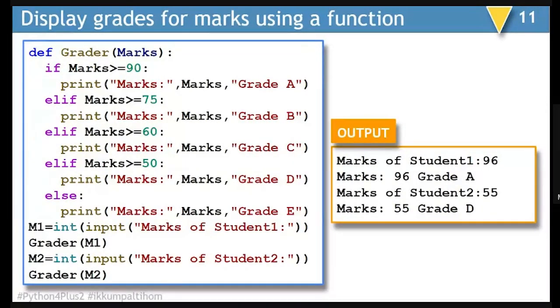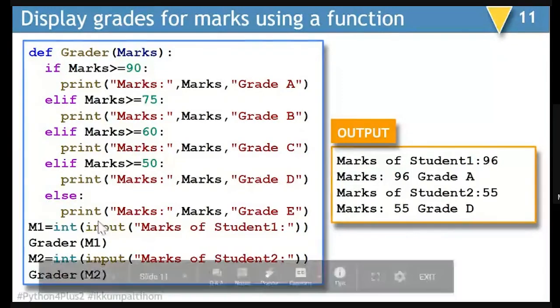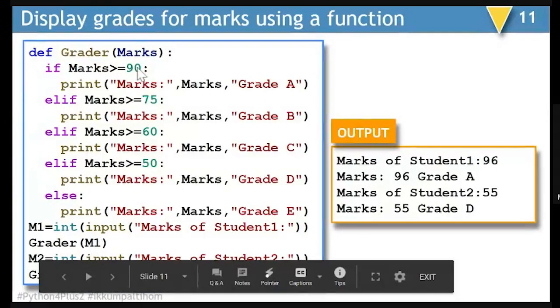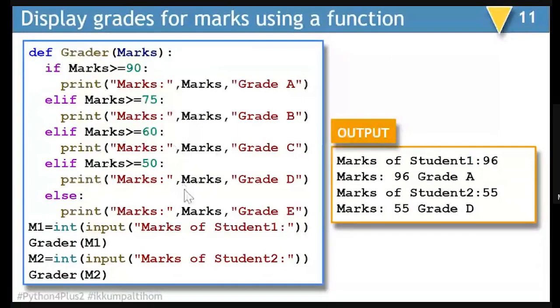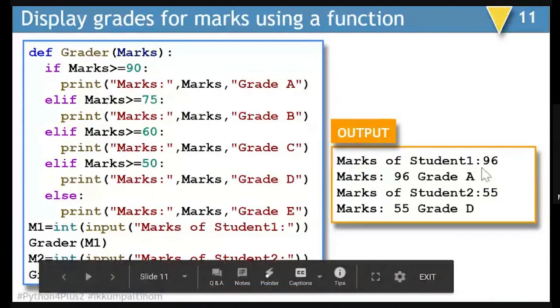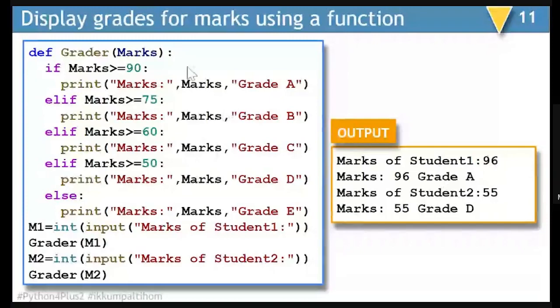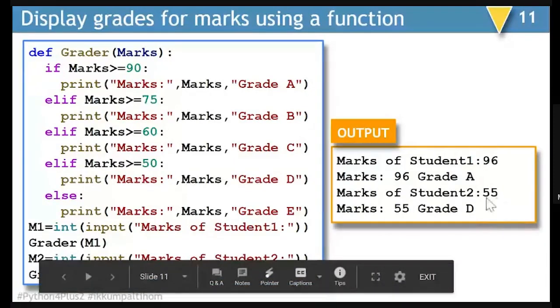So here, M1 is passed, received by the function as marks, and the second time, M2 will be passed and received by marks in the function, and accordingly, the output will be displayed. So the first time when we passed 96, according to the if-else structure, it is going to show A as the grade, and when we are passing 55, sorry, it is going to display the grade as T.